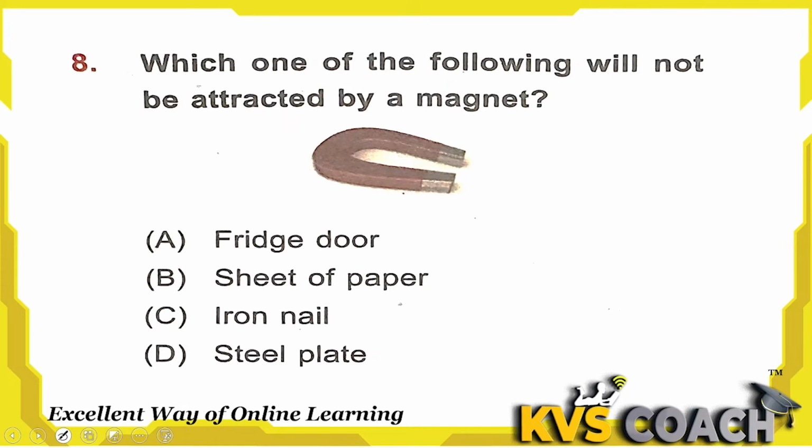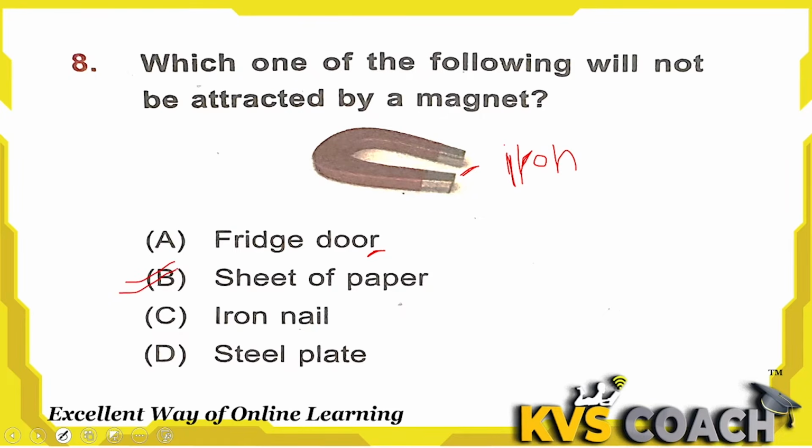Next question is, which one of the following will not be attracted by a magnet? Option A, fridge door. It can be attracted because it is made up of iron. Magnet can attract objects which are made up of iron. Sheet of paper cannot be attracted because it is not made up of iron.